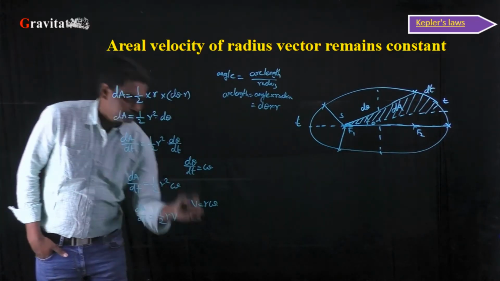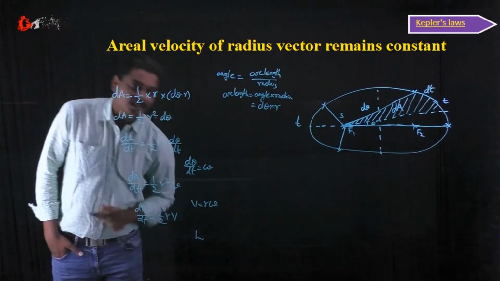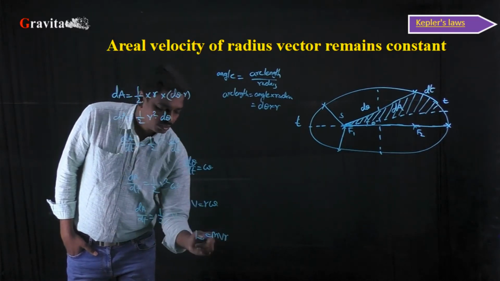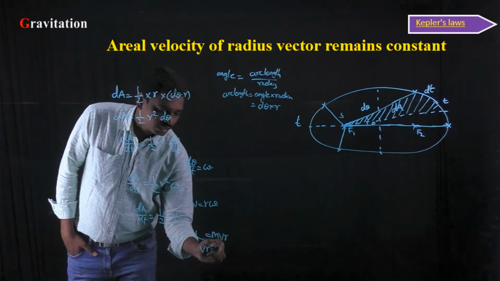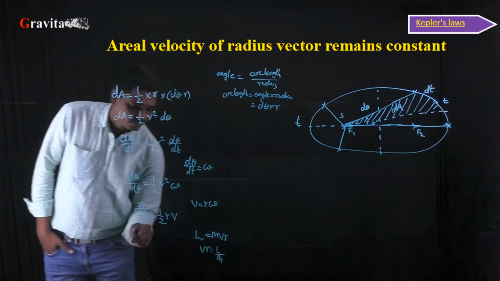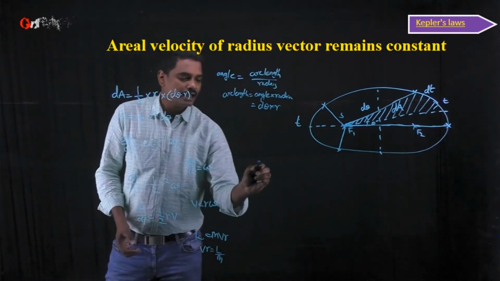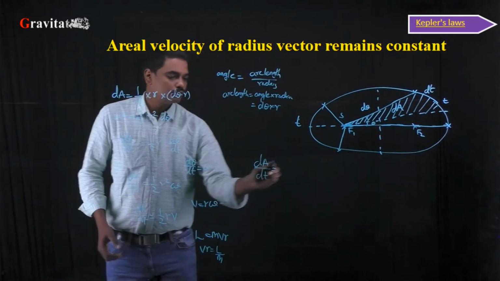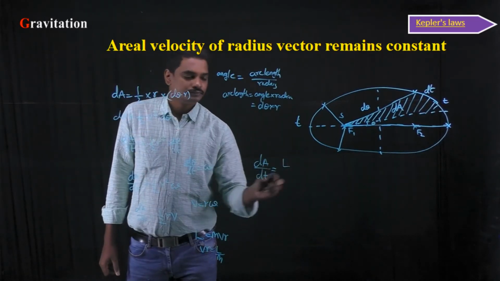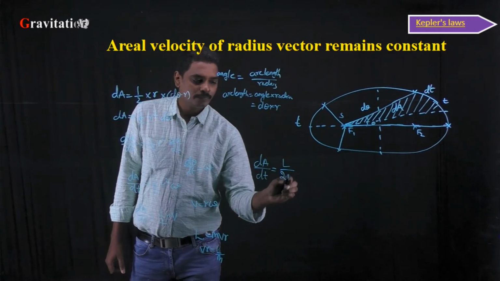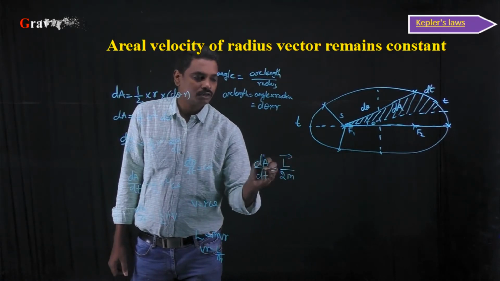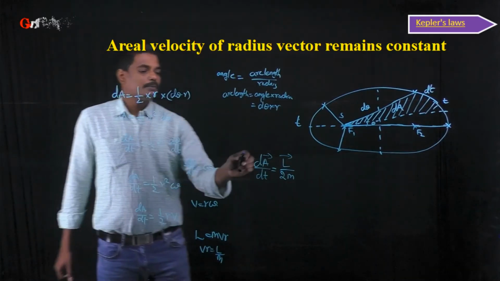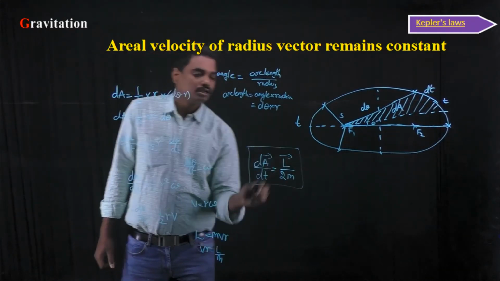Similarly, we know that the angular momentum L is equal to mvr, from which v into r can be L by m, so this equation can be written as dA by dt is equal to L by 2m. As angular momentum is a vector quantity and area is also a vector quantity, dA by dt is nothing but L bar by 2m.